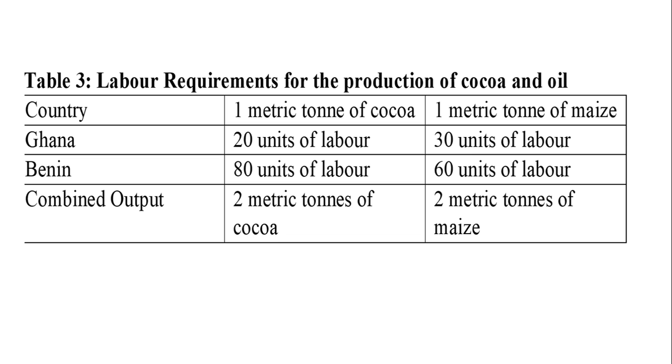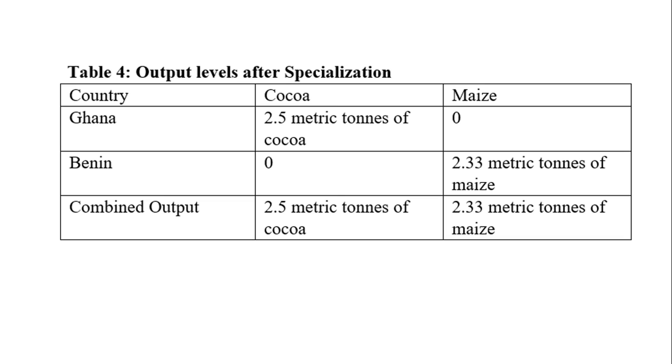Maybe by that the combined output will increase. In this case, the combined output is 2 metric tons of cocoa and 2 metric tons of maize. What happens if Ghana decides to focus on the production of cocoa because it has comparative advantage in it, whilst Benin decides to focus on the production of maize because they've gone into an agreement that if the combined output increases, Benin will supply Ghana with maize, whilst Ghana supplies Benin with cocoa? So this is the combined output after the specialization.